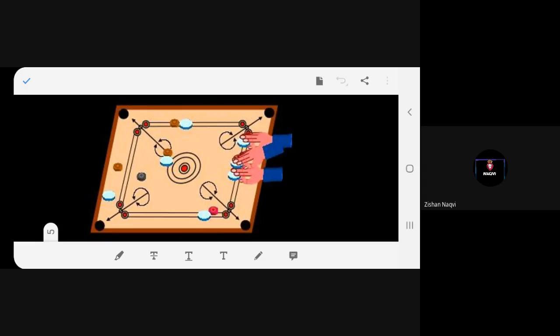You can see the position of hands, what that person is trying to do. What is this white coin called? Striker, right? It is a striker. So he's adjusting the striker to throw at the coin, isn't it? So what is he doing? Is he pushing or pulling?